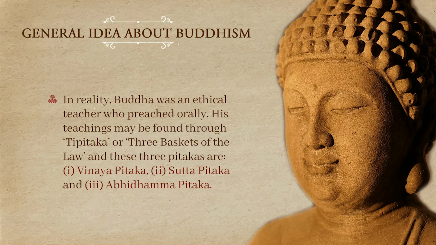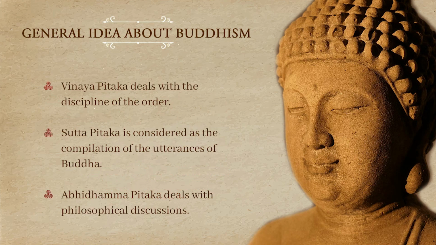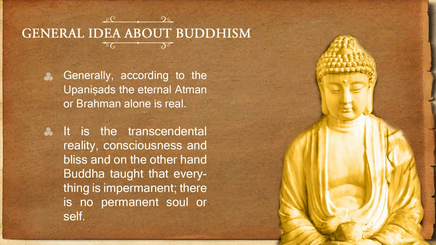These 3 Tripitakas are Vinaya Pitaka, Sutta Pitaka and Abhidhamma Pitaka. Vinaya Pitaka deals with the discipline of the order. In Sutta Pitaka, we find a compilation of the utterances of Buddha, and Abhidhamma Pitaka deals with the philosophical discussions of Buddha. Generally, so far as Upanishads are concerned, we know that eternal Atman and Brahman are only real, and they are regarded to be the ultimate reality.